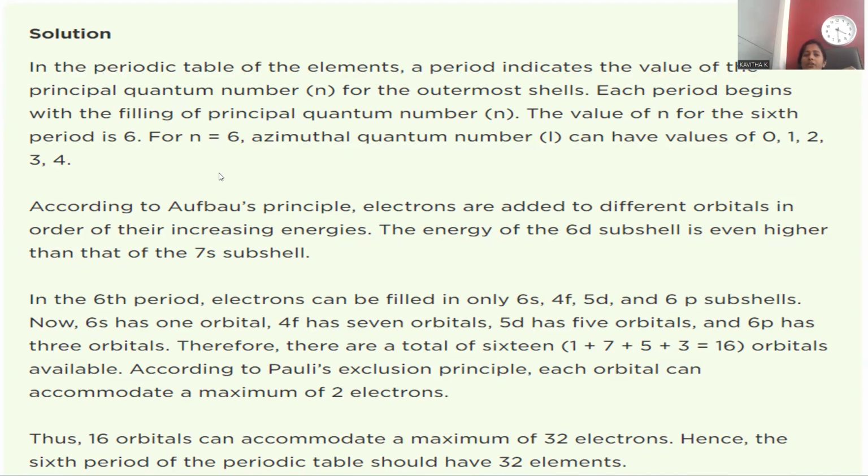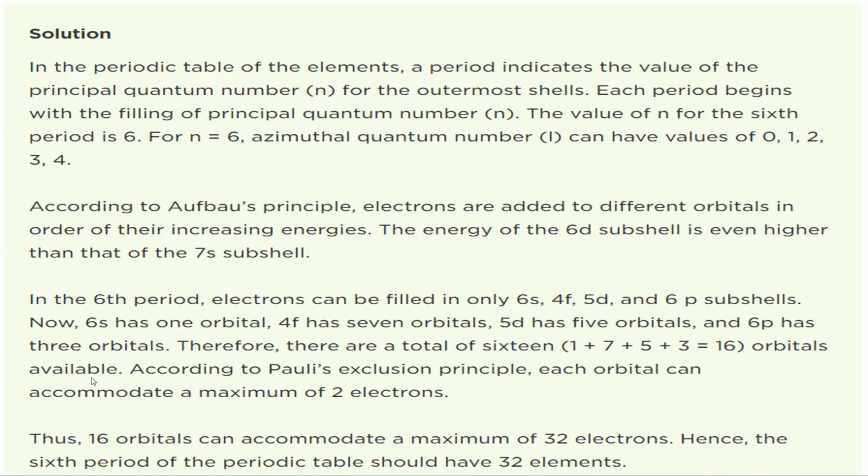If we go with N equal to 6, the 6th period, that is, the principal quantum number provided is 6. For that, the azimuthal quantum number L always ranges from 0 to N minus 1, so the values are 0, 1, 2, 3, 4.